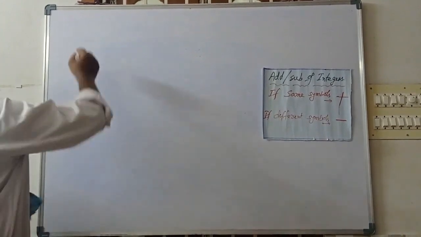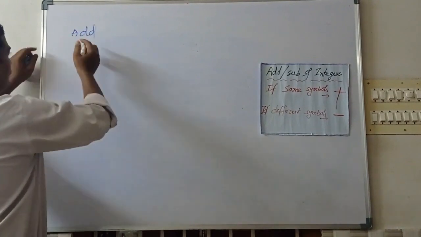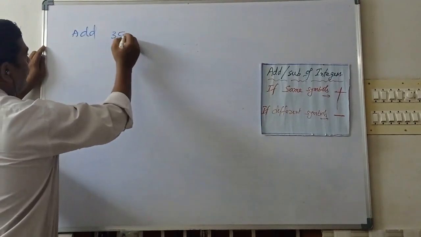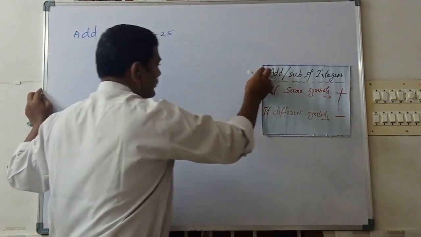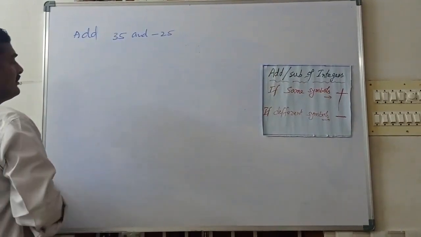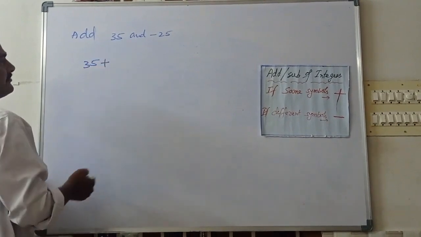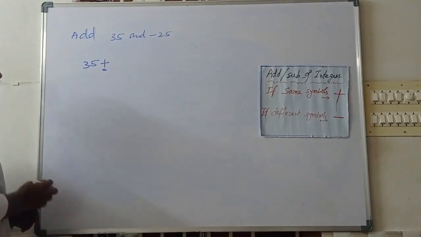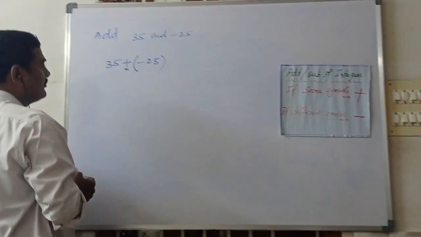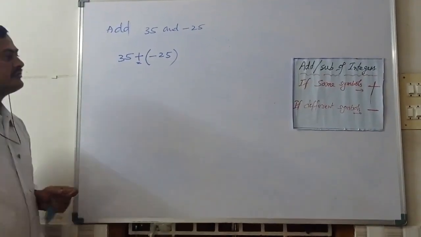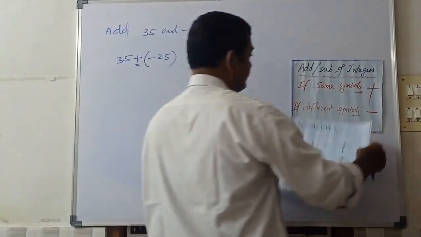Now, the same type of sums we can give like this. Add 35 and minus 25. 35 has the plus symbol, and we are adding. Now, what is the number given? Minus 25. Now in this case we are going to do some different operations. What are the operations? Observe again.